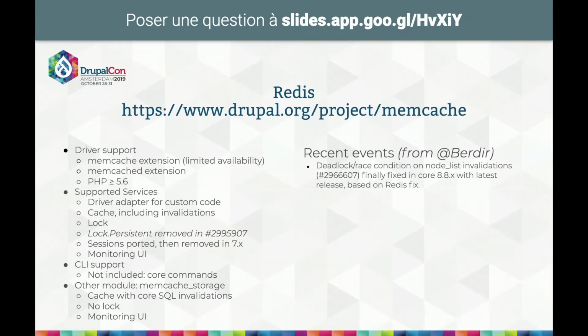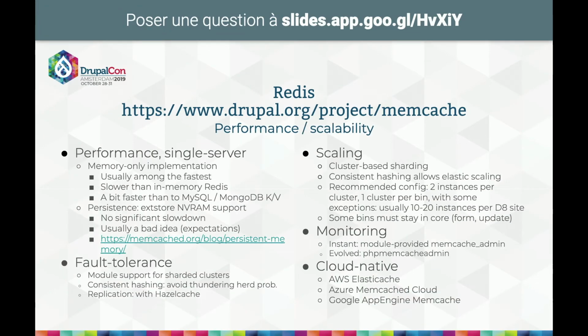It supports the lock, but it doesn't include the lock persistent service. Sessions were once a hallmark of performance-conscious sites in Memcached, and they have been removed during the 7.x lifecycle and were never part of the Drupal 8 version. There's also a limited monitoring UI. If you compare with the Memcache storage module, you have the cache with the core invalidations too, but it doesn't support the lock system and also includes the monitoring system. Recently, the same node list invalidation deadlock has been fixed.